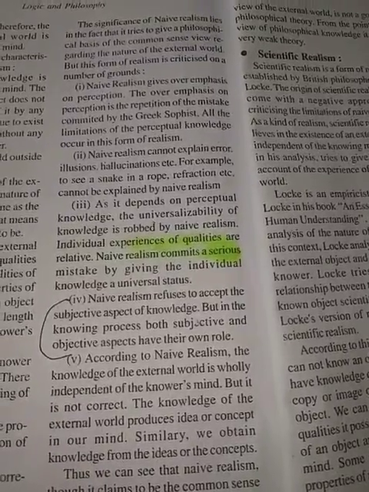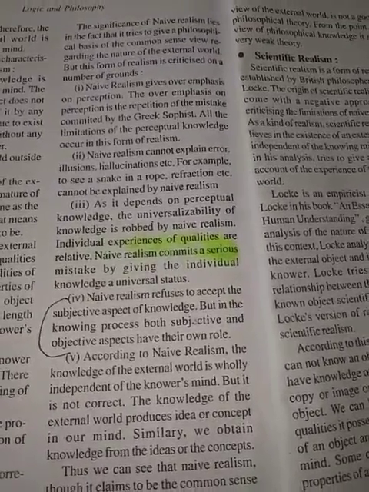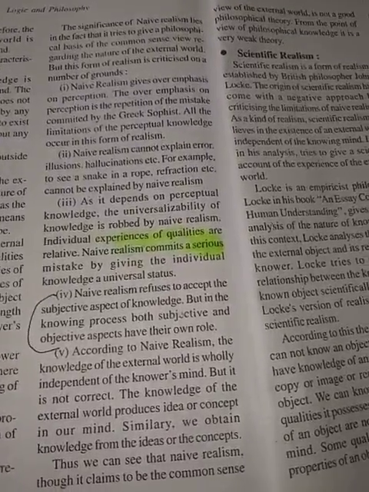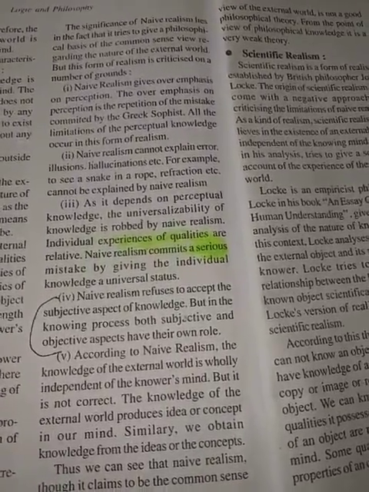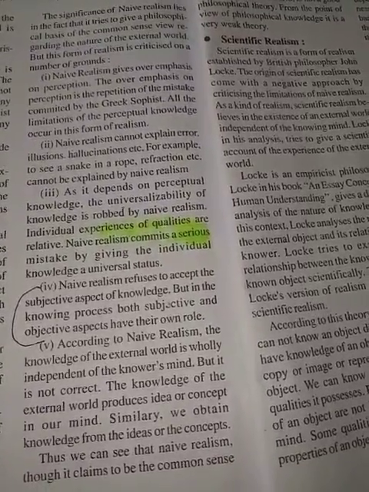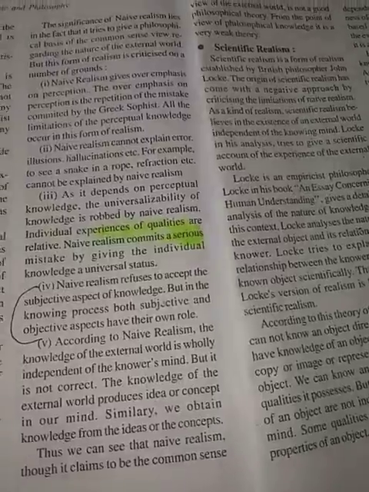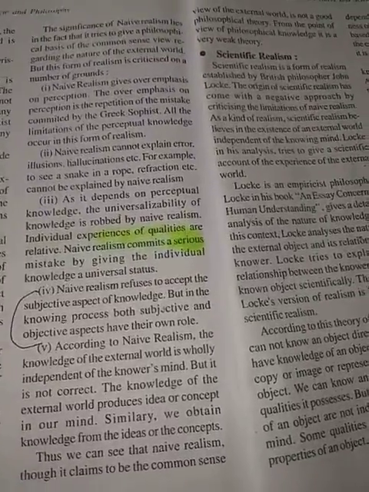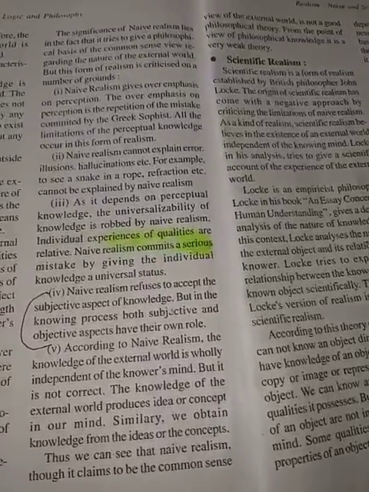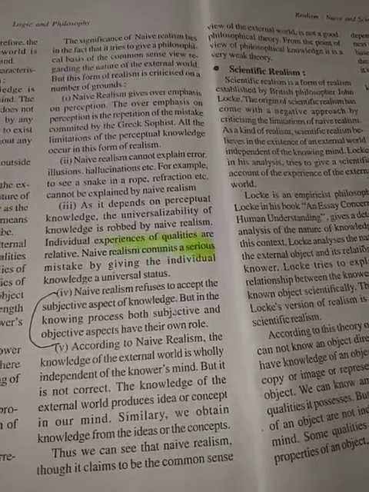Now, naive realism cannot explain error, illusions, or hallucinations. For example, to see a snake in a rope or to experience refraction, etc., cannot be explained by naive realism. If I say perception is the only source of our knowing the external world, then suppose you mistake a rope for a snake. You see a rope and you think it's a snake. Now, how will you explain this? Because you have said perception is our source of knowing the external world, how will you explain this illusion?